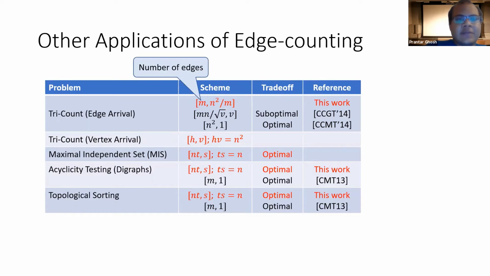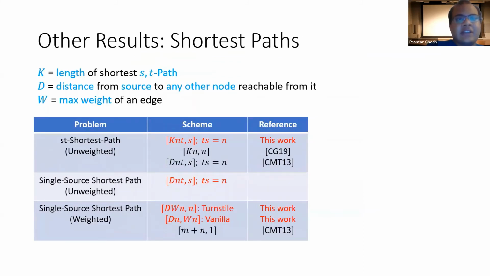We also show that it can be used to solve fundamental graph problems like maximal independent set, acyclicity testing in directed graphs, and topological sorting. And we get optimal smooth schemes for all these problems, which are hard in basic streaming. We have a number of results on shortest path problems, like better schemes for the unweighted s-t shortest path problem, and interesting schemes for both the unweighted and weighted versions of the single source shortest path problem.